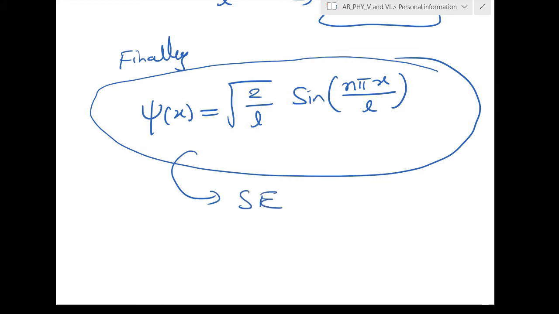So it has all the properties: well defined, finite, single valued, continuous, even the first derivative is continuous, and the second derivative is finite. So that means this gives the complete information of the system. That is, whatever information we need about that system, it gives. Okay? So let us see here.